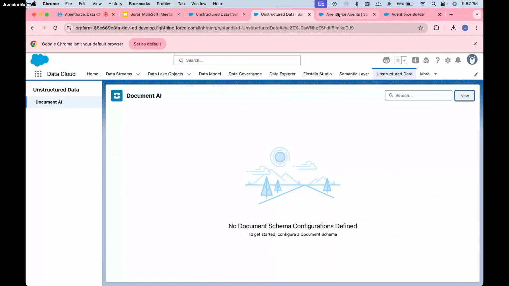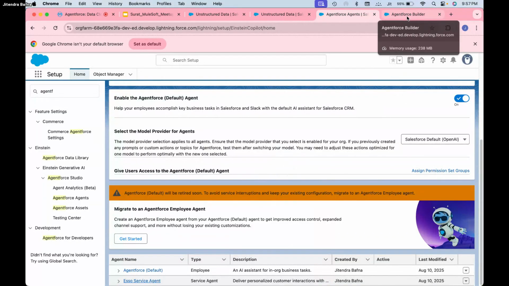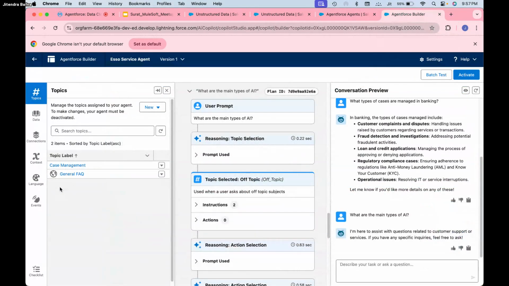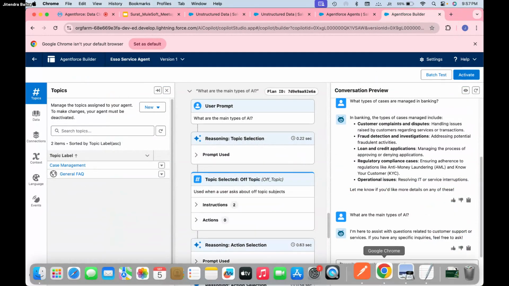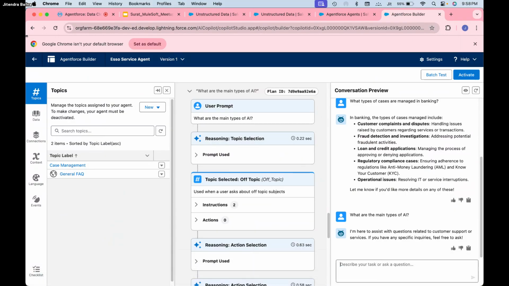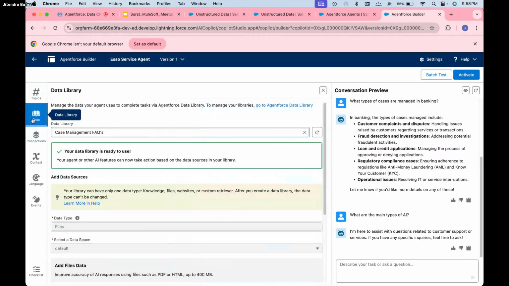Guys, let's make this session interactive. Nothing is wrong, nothing is right. What could be the reason I'm not getting the answer? I'm assuming everything has been uploaded correctly. No answer? Okay. It's because the data library is not provided here. As I mentioned, I created a separate data library for case management, where I uploaded the case management file and the banking related file. Right here you can see these two files only, but we don't have an AI related one.